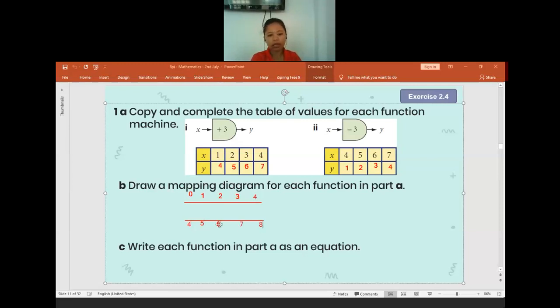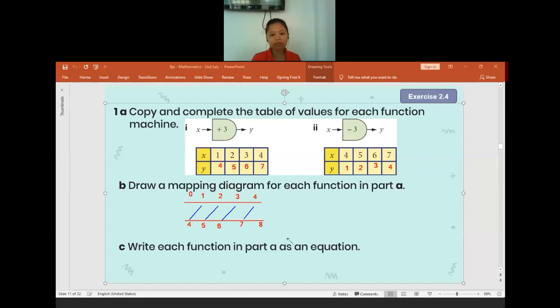And then after that, we need to connect the input and also the output. So I will just connect it. The number 1 will be connected to 4. And then number 2 will be connected to 5. Number 3 will be connected to 6. Number 4 will be connected to 7. Something like that. Is there anyone get confused? No? Okay.